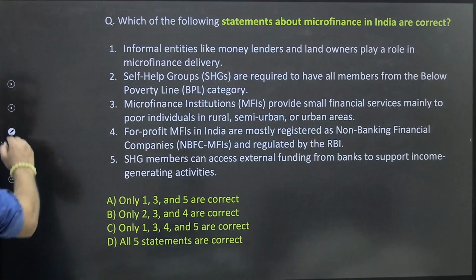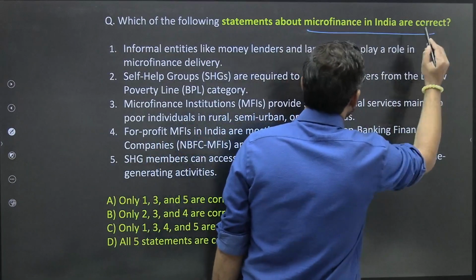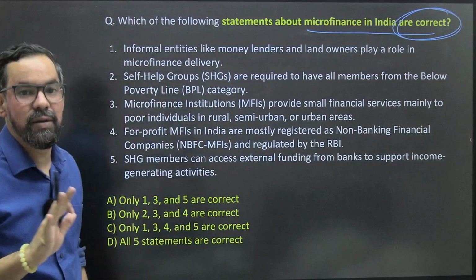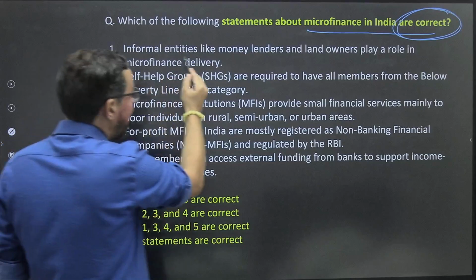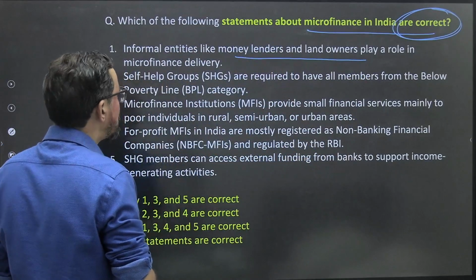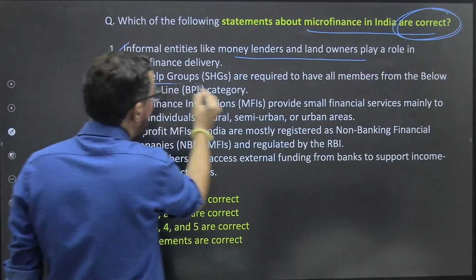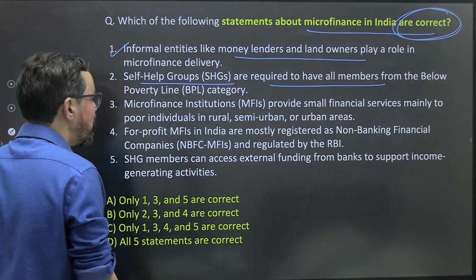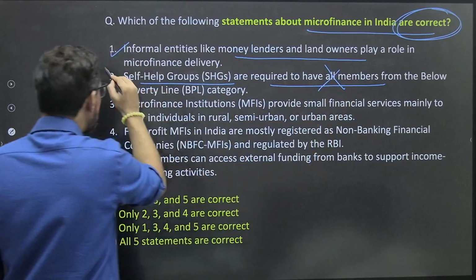Next one, guys. Which of the following statements about microfinance in India is/are correct? So we have to find out the correct statement about microfinance in India. Informal entities like money lenders and landowners play a role in microfinance delivery. Yes. Self-help groups are required to have all members from below the poverty line. It is not necessary in that particular one. Not all members. So this makes it wrong.